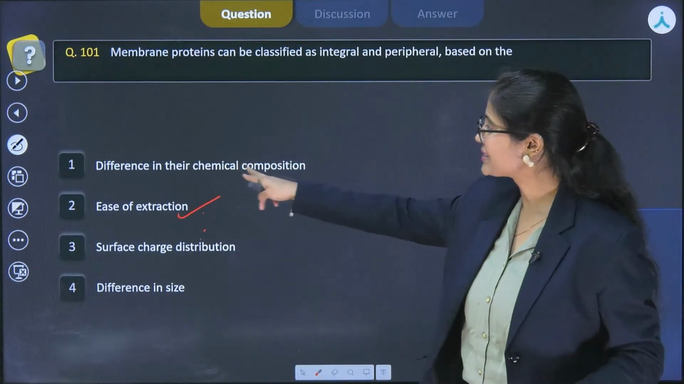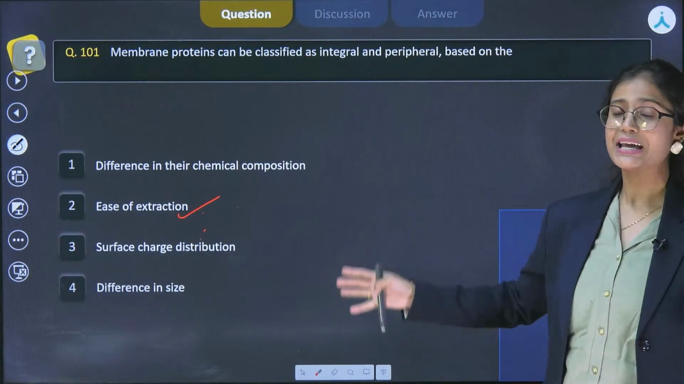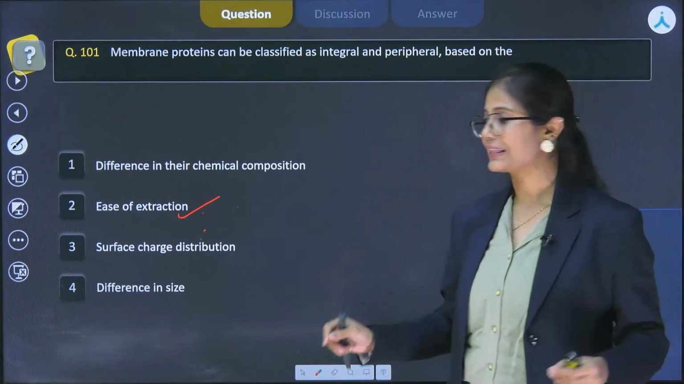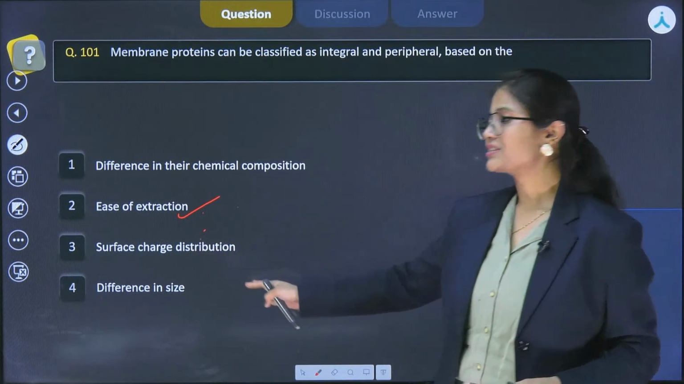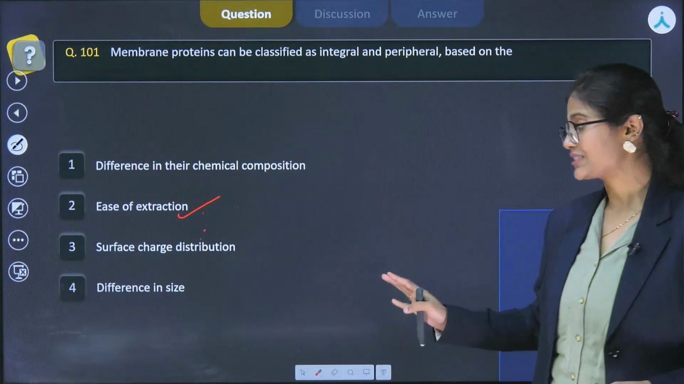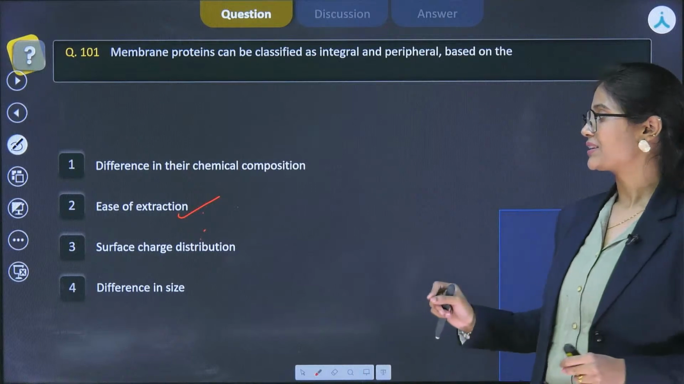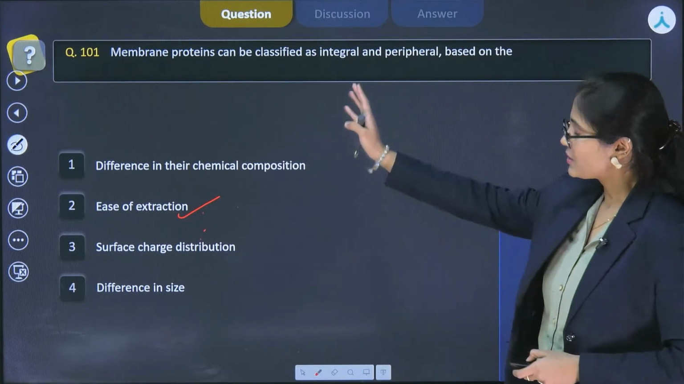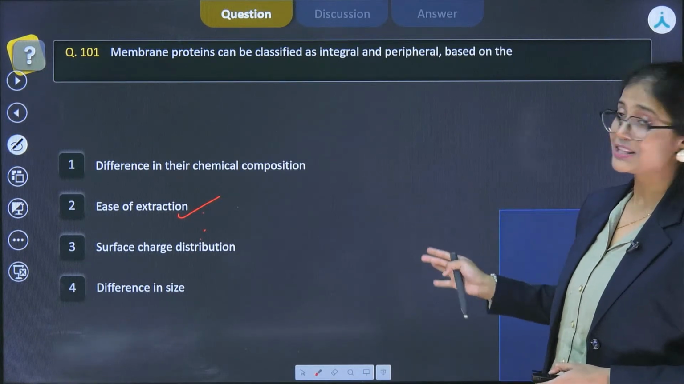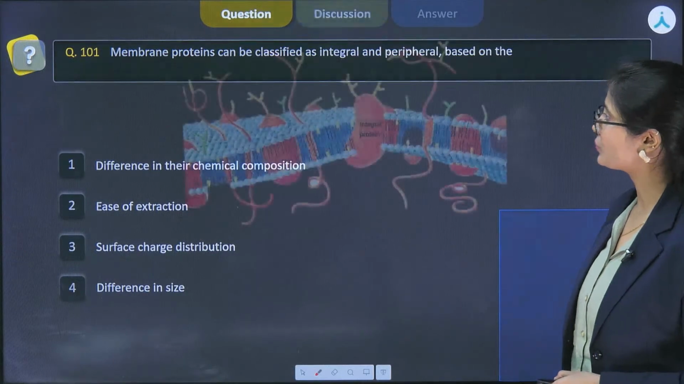First one is saying difference in their chemical composition. Obviously, composition is going to be same in them. Next one is surface charge distribution. There is no surface charge as such present in them, and difference in size. Size doesn't matter here. Okay. So the answer of this question is option 2.